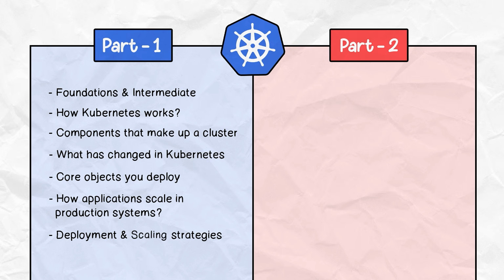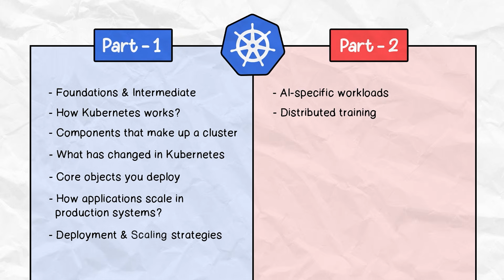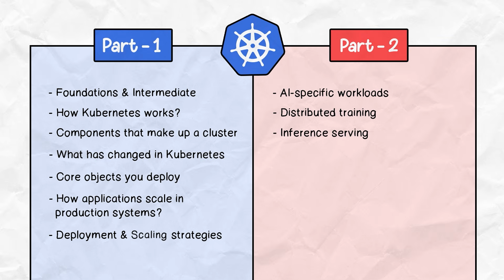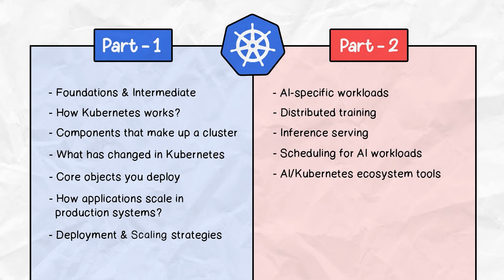Then in part 2, we'll build on top of that and move into the AI-specific workloads: distributed training, inference serving, scheduling, and you might have heard about different tools that are part of this newer ecosystem. So we will focus on that. If you're a beginner who has never touched Kubernetes before, or someone who's trying to strengthen your fundamentals before moving into AI infrastructure, this series is designed to build that mental model end to end.